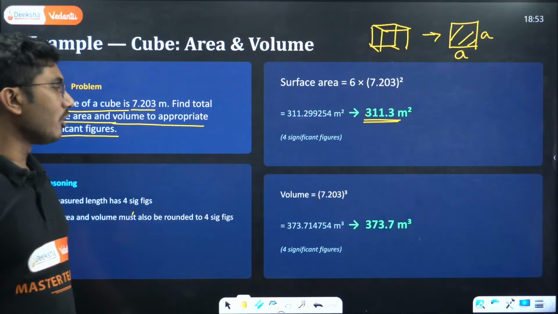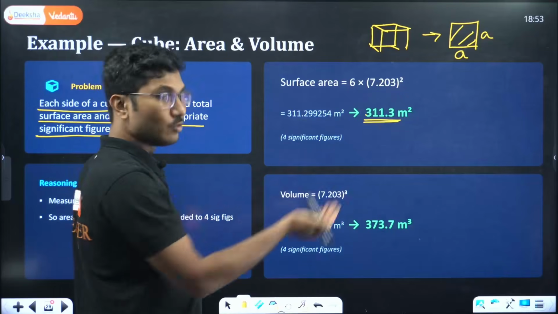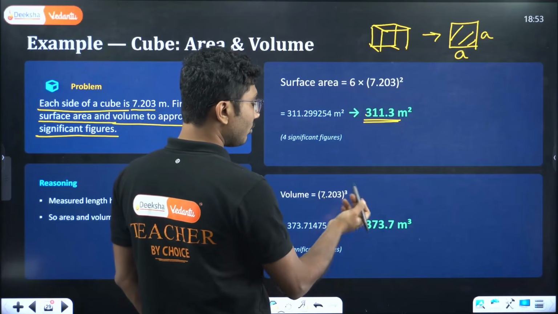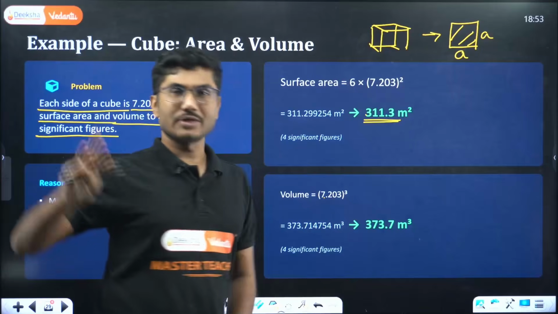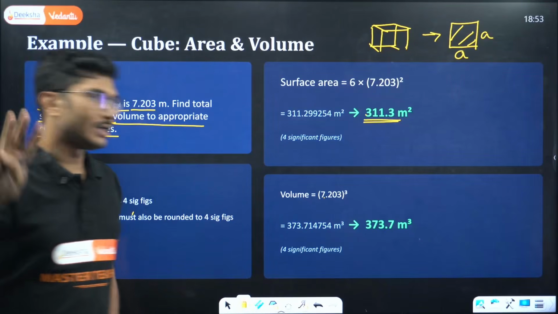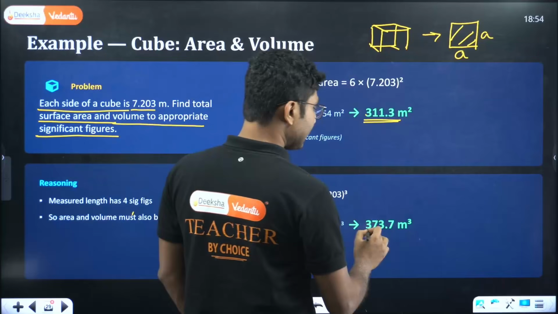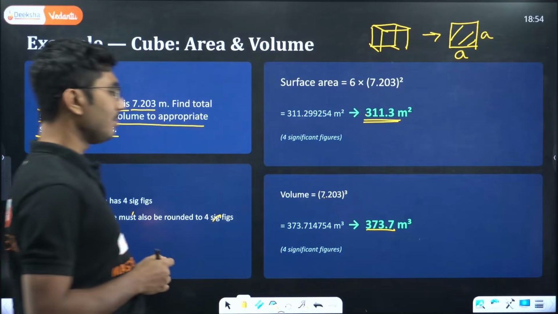Now what about volume? For a cube, it is 7.203 whole cube. Again, the answer should have only 4 significant figures. So this will be 373.5 meter cube.